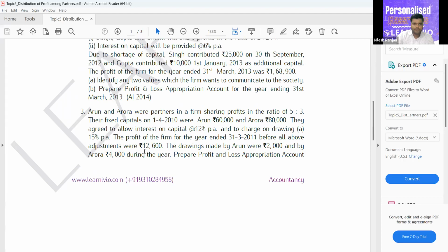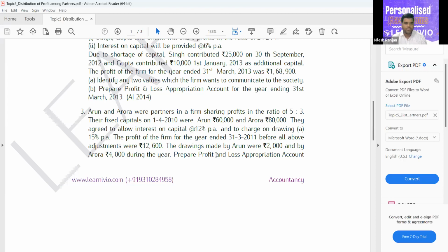Arun and Aurora were partners in a firm sharing profit in the ratio of 5:3. Their fixed capital on 1st April 2010 were Arun 60,000 and Aurora 80,000. They agreed to allow interest on capital at the rate of 12% per annum and to charge interest on drawings at 15% per annum. The profit of the firm for the year ended 31st March 2011 before all adjustments was 12,600. The drawings made by Arun were 2,000 and by Aurora 4,000 during the year.